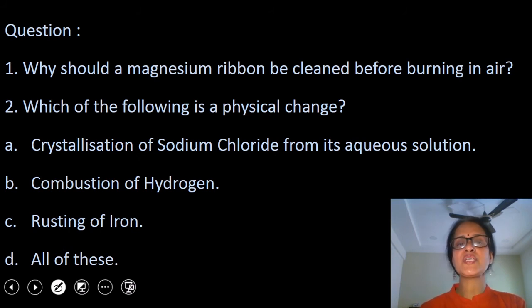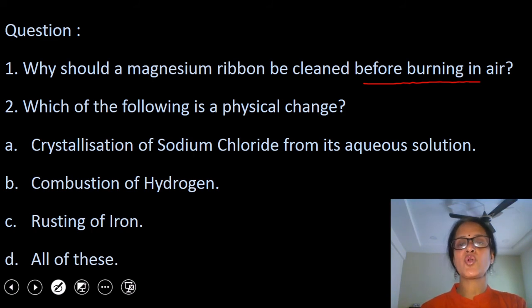First question is that why should a magnesium ribbon be cleaned before burning in air? Students, I discussed with you when I was discussing first activity that a magnesium ribbon must be cleaned using a sandpaper before burning. Reason is that magnesium reacts with oxygen of air, as a result of which a coating of magnesium oxide layer is formed on the surface of magnesium, which hinders burning of magnesium ribbon. So it is must for you to clean a magnesium ribbon with sandpaper before burning, otherwise the smooth burning will not take place.